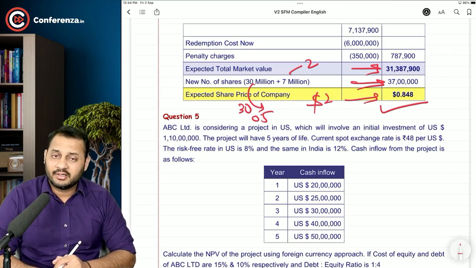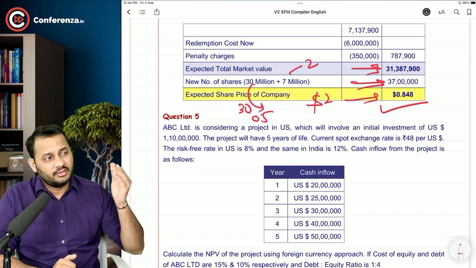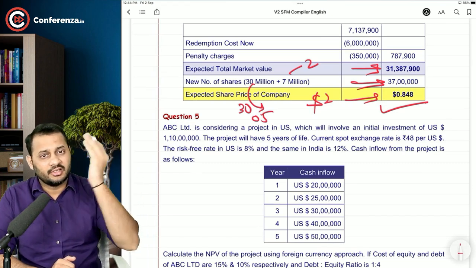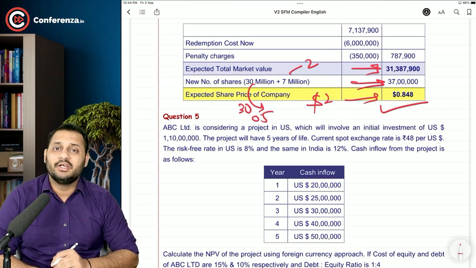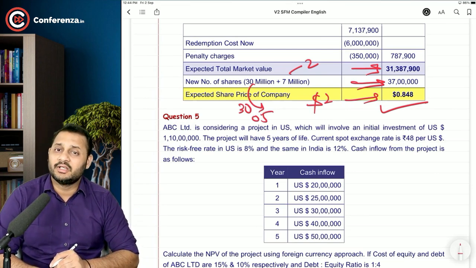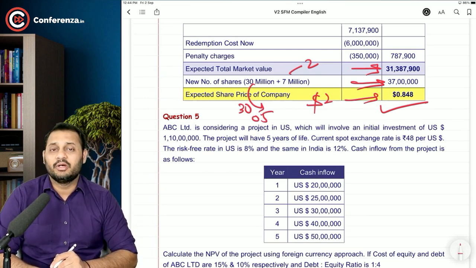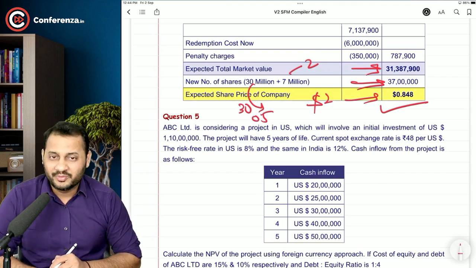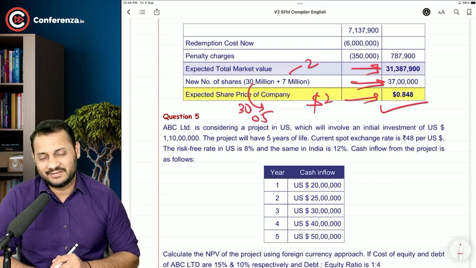We will take a break and I will be back in order to explain what happens if we invest in another country, how to evaluate those projects. It will be all about the net present value. But there will be 2 approaches that we are going to learn: home currency invoicing and foreign currency invoicing. See you after the break.